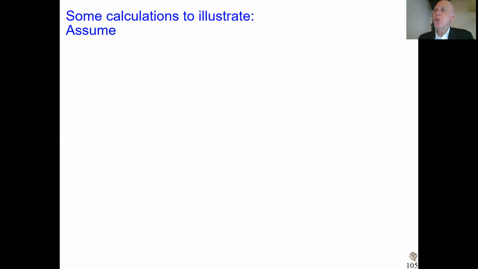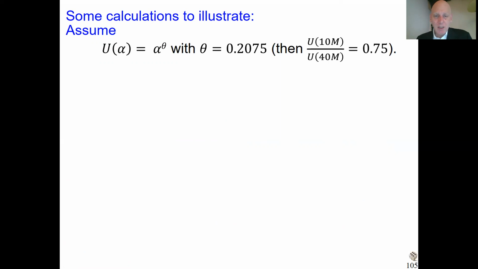So good. I'm going to continue a bit on how prospect theory accommodates Allais. You already saw now that it works, but I want to do some more quantitative calculations and elaborate a bit more, because it's good to do anyhow. And I'm going to assume a utility function like this, a power function, constant relative risk aversion, people say, and that parameter, I'm going to take that value. Then indeed, we have exactly this ratio. For these big amounts, it's plausible.